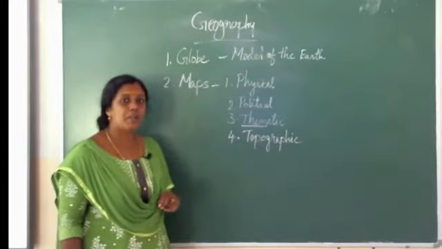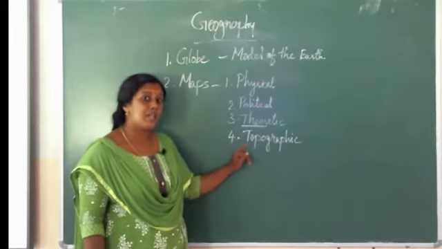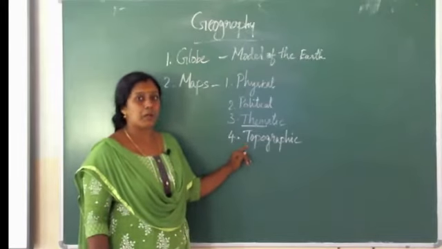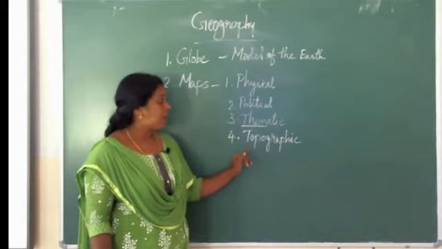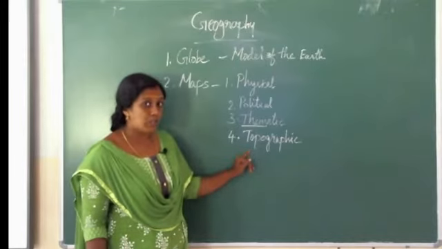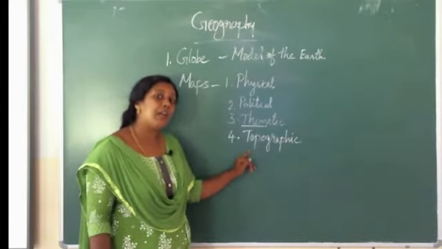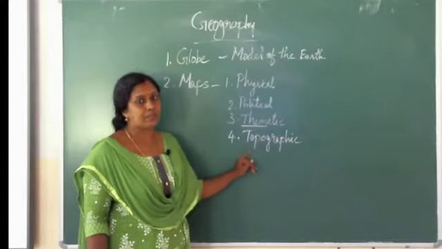Then what about topographic map? Topographic map is a large scale map. This map shows both man-made and natural features.